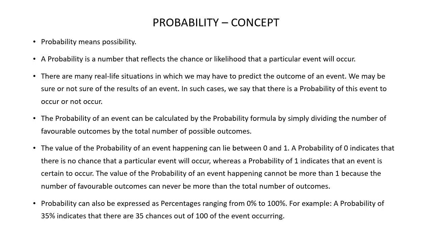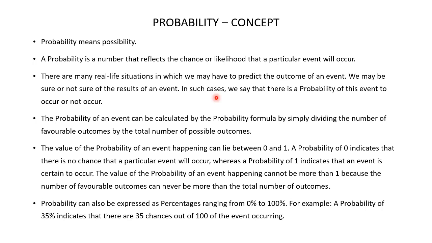Let's understand a little bit about the concept of probability. Probability means possibility. A probability is a number that reflects the chance or likelihood that a particular event will occur. There are many real life situations in which we may have to predict the outcome of an event. We may be sure or not sure of the results of an event.